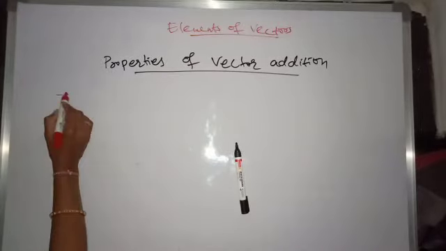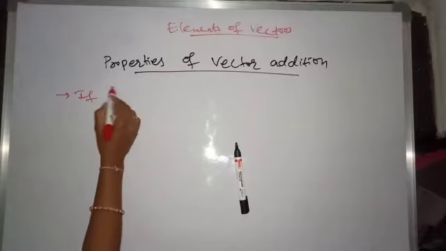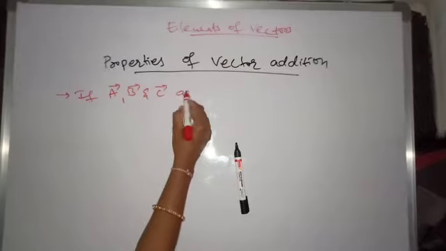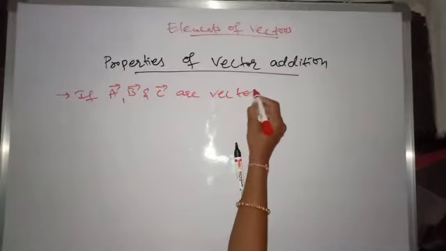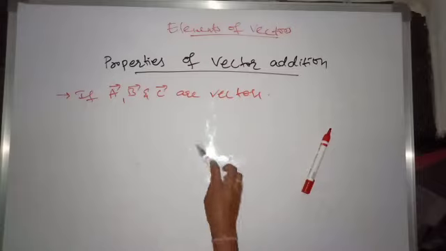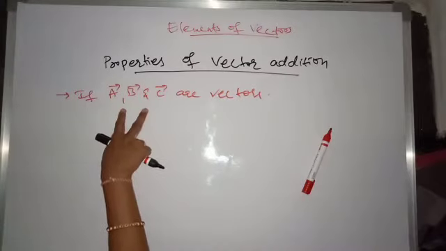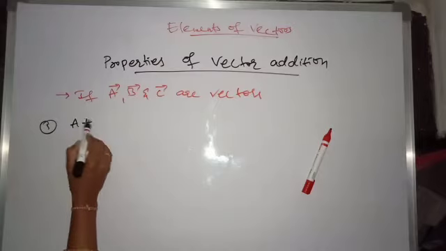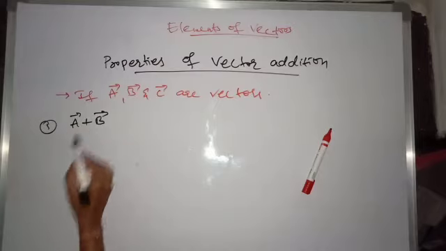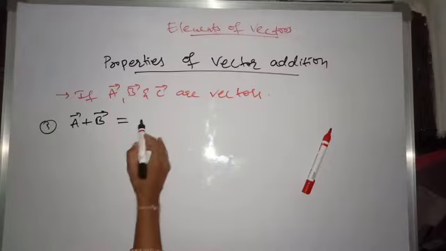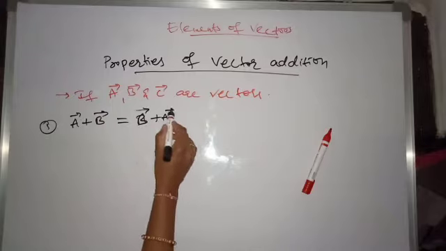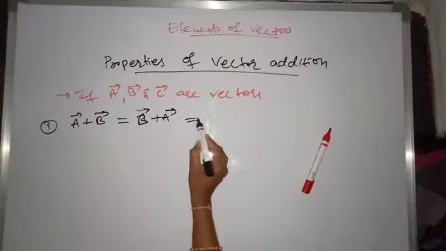If A bar, B bar and C bar are vectors in a plane, then the addition of A bar and B bar can be written as A bar plus B bar equals B bar plus A bar, which is the commutative law.